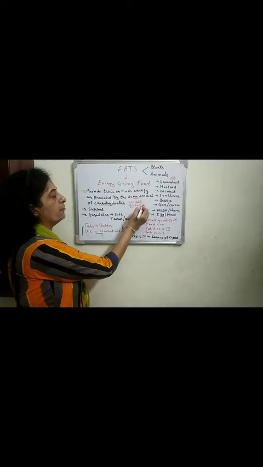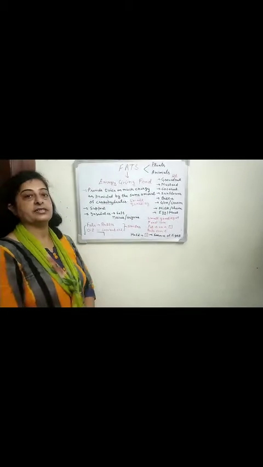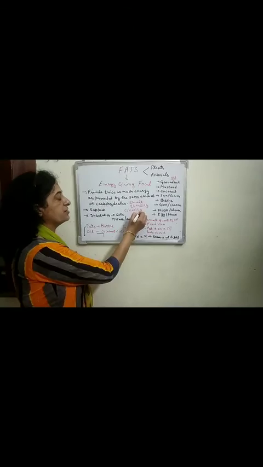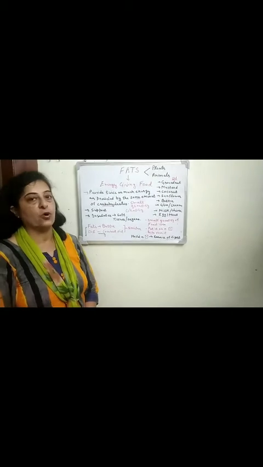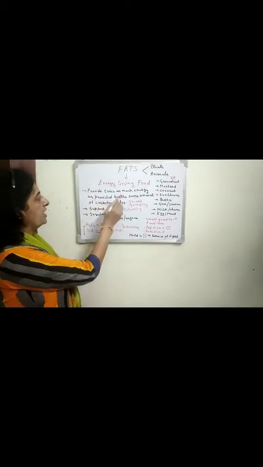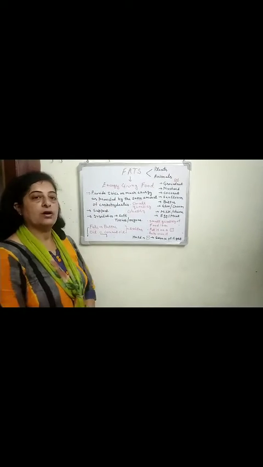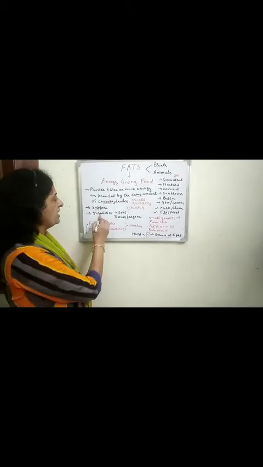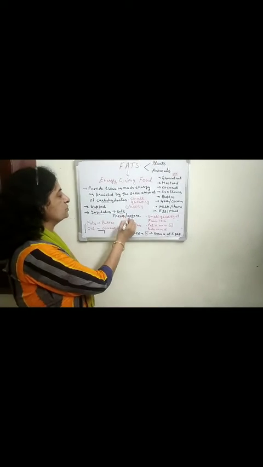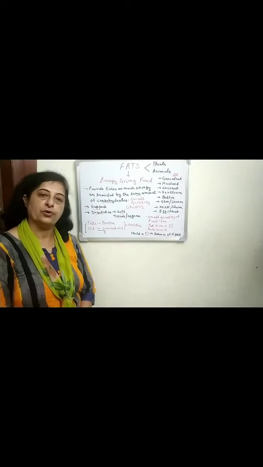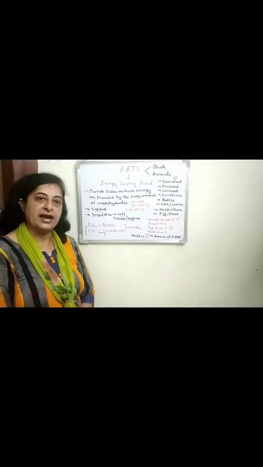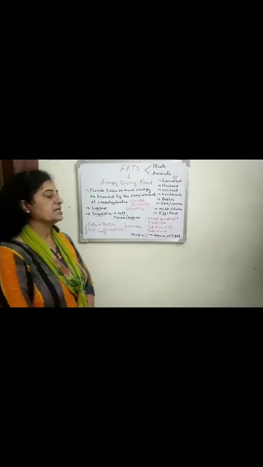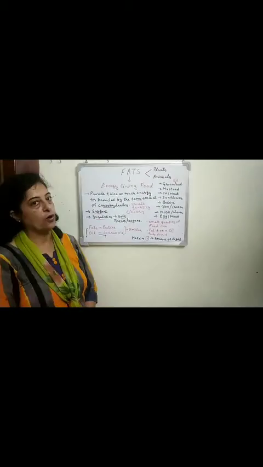Excess eating of fat will lead to a disease called obesity. So we take a fat-rich diet but in small quantity. Fat provides energy to our body, and it is also a must to give support and insulate the soft tissues and organs of our body. So we should take fats for proper energy and to support and insulate our soft tissues and organs.